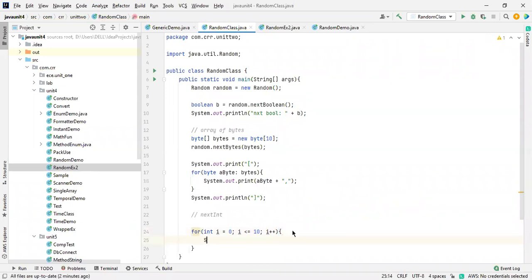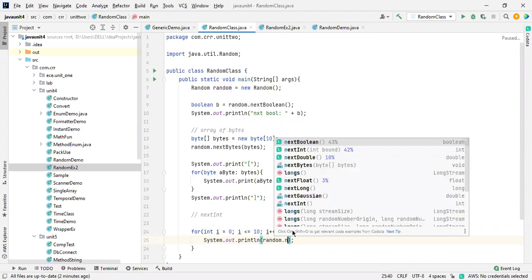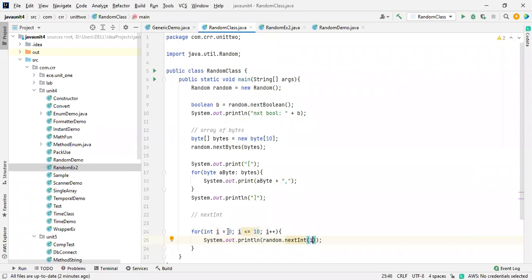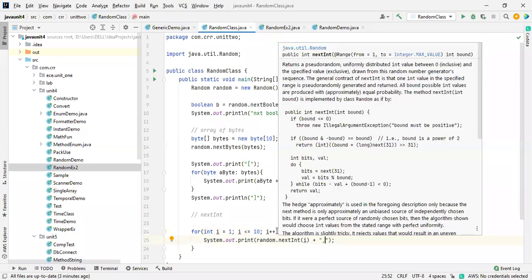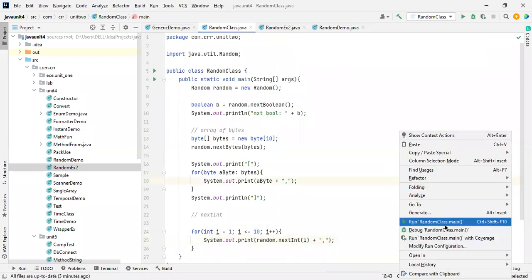System dot out dot println. So inside this println, am I doing right or not? Random dot next int of i. Okay, so here I'm going to take from 1 to 10, in the sense 10 values, right? Okay, next int dot i should be like this. I'm making a delimiter over here inside this. Okay, yeah, it looks good. Let's run the program.